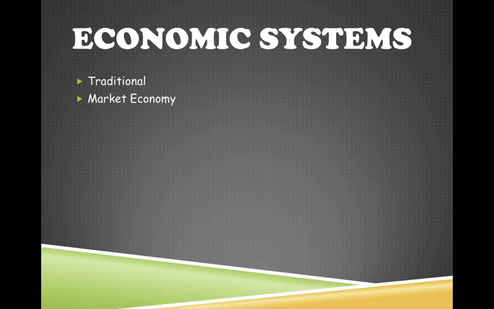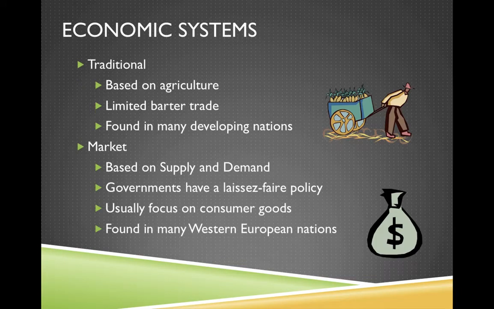All right, economic systems. So we're going to hit real quick the 4 major economic systems: traditional, market, command, and mixed. All right, so a traditional economy is based on agriculture. This is going to be in your least developed countries on earth. And for the most part, they don't really use money when it comes to trade. They just barter the different goods that they have. And so wealth is not based on money. It's going to be based on how much land you have, or animals, or different products you would use in order to farm that would then bring you wealth. So like I said, it's in your developing nations, some of your least developed countries on earth.